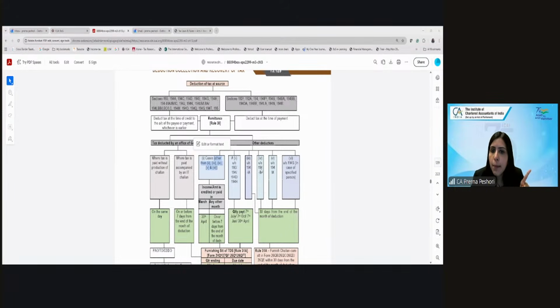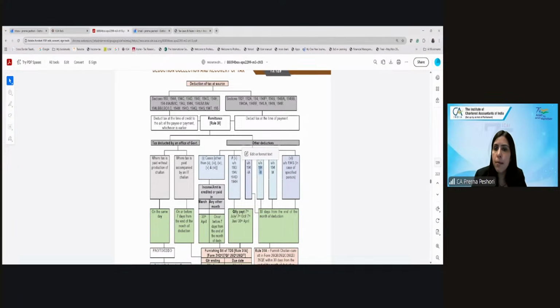So 194IB again, you have to deposit within 30 days from the end of the month of deduction. When is the TDS required to be deducted under 194IB? The last month of the year or the last month of the tenancy. Yes, very good. And accordingly, within 30 days from that, you have to deposit.